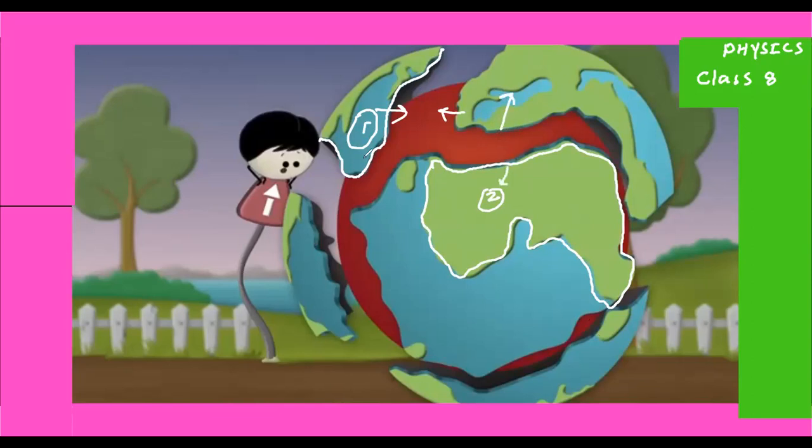So this kind of movement towards each other, going away from each other, or moving one layer above another layer, occurs from time to time in these plates. So mainly we have to know that these tectonic plates are not stationary; they are moving with time.